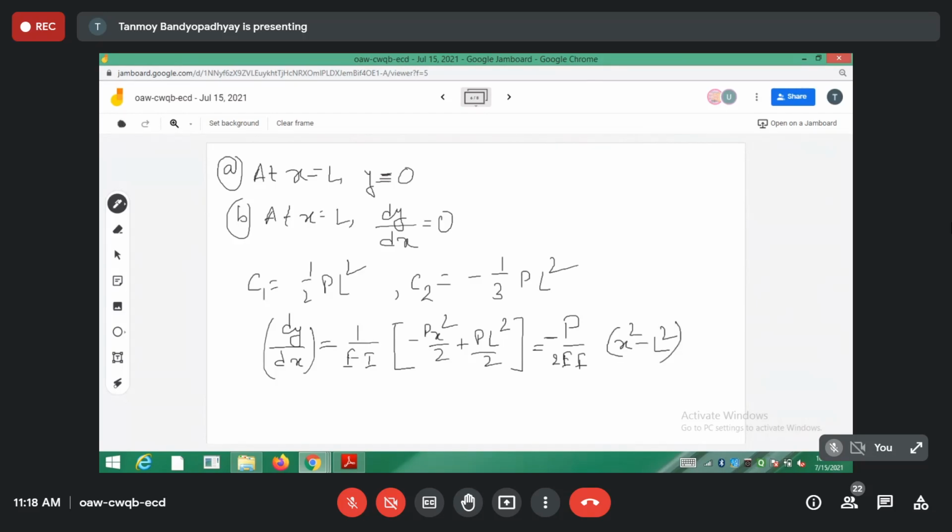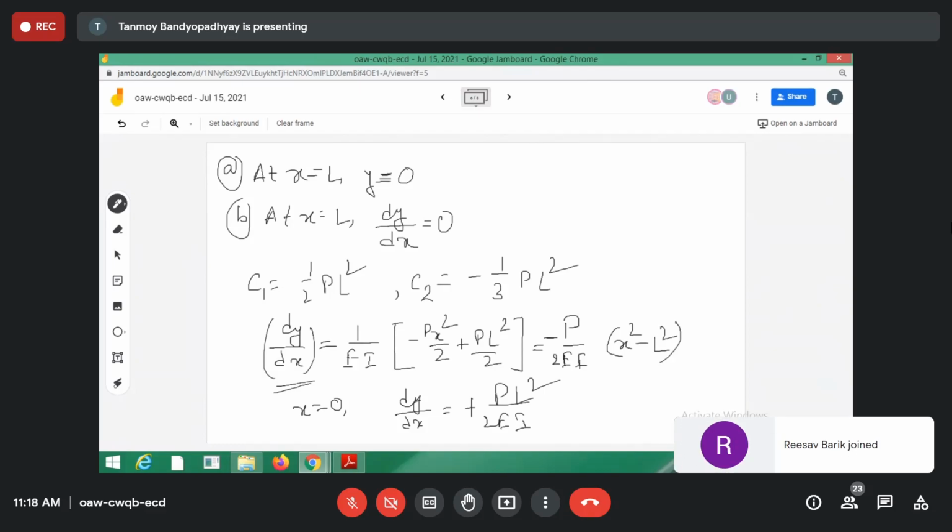l square. Now, what is the slope at the point A? So at the point A means x is equal to 0. So at the point A the slope is minus p by 2EI into l square. So it is actually positive, I think. Okay? So the slope at the end is l square divided by 2EI.